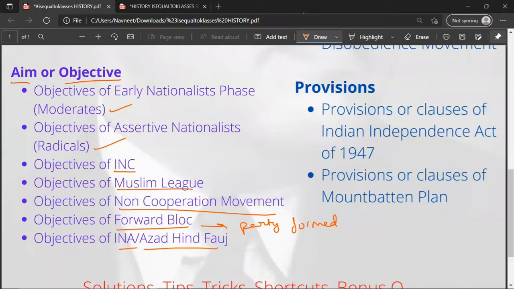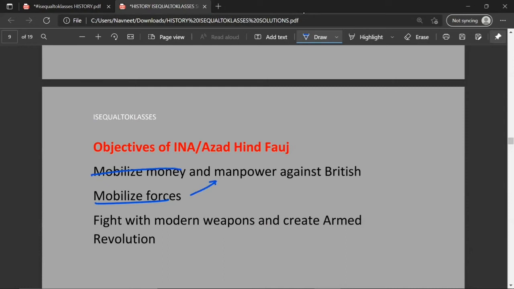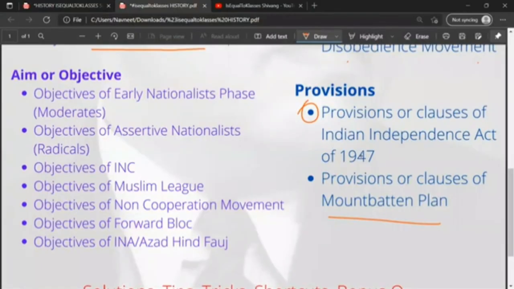Moving on. Objectives of INA or Azad Hind Fauj. INA is also known as Indian National Army, and Azad Hind Fauj is the Hindi name for the Indian National Army. Power against the British, and fight with modern weapons and create armed revolution. So this was the objective of INA or Azad Hind Fauj.